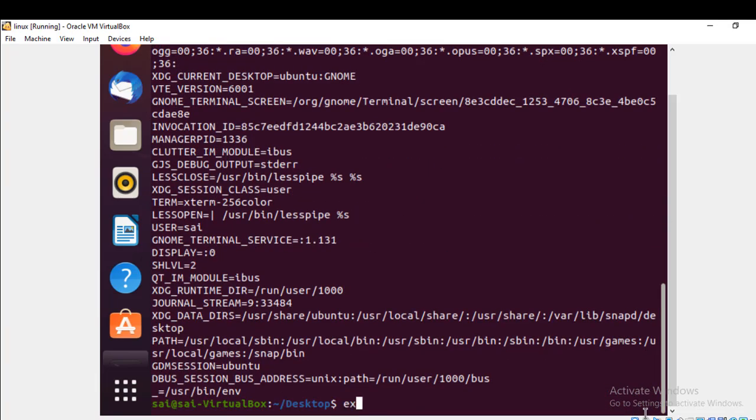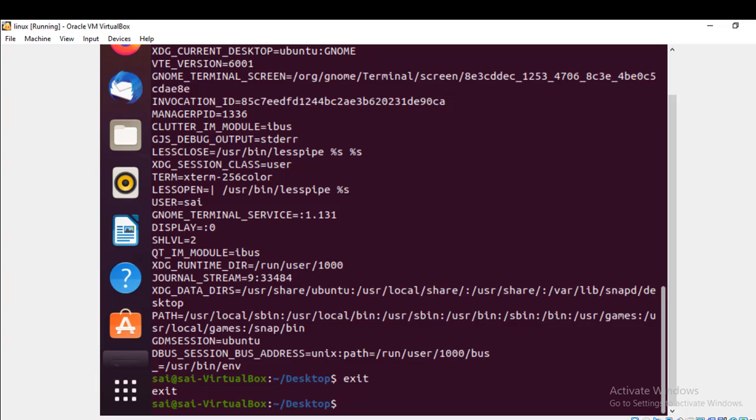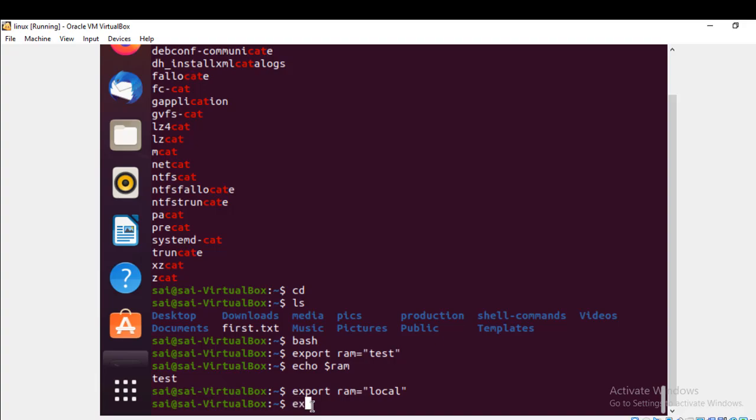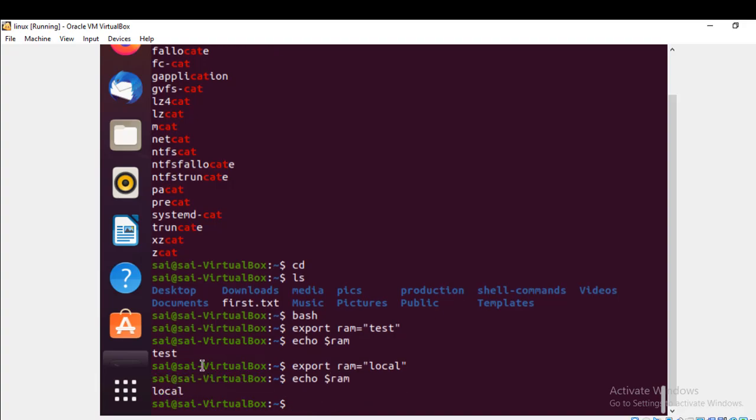So I am exiting from this. Okay, I have exited from this one. For updating also we need to use export. I'll show you now. For this one I am going to bash again, and here for updating we are using the same command. So here we created ram, right? Then again I am modifying this command: export ram equal to local. Then I want to see whether it's updated or not. Echo dollar ram. See, now it's updated to local.